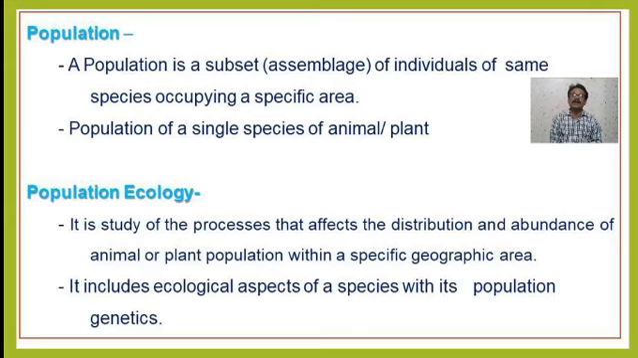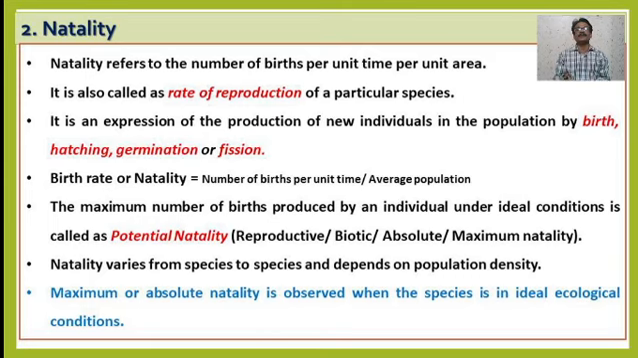Okay, this birth rate or natality is usually calculated as the number of births per unit time divided by the average population. The maximum number of births produced by an individual under ideal conditions is called the potential natality. It's a very important term, potential natality.